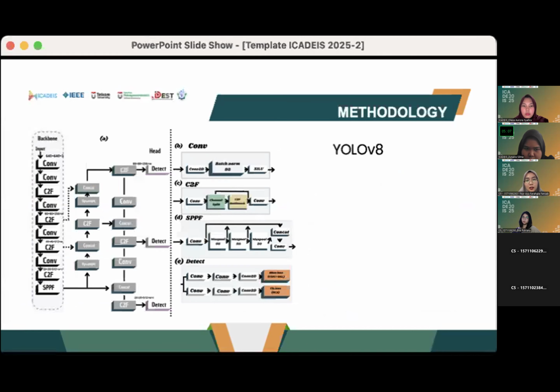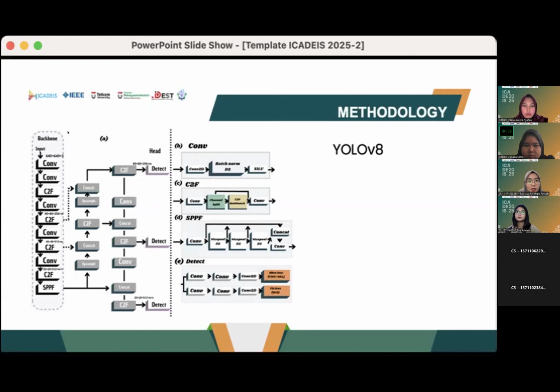In this research, we use YOLO version 8. YOLO version 8 is a deep learning model specifically designed for object detection. Unlike traditional machine learning methods, deep learning models like YOLO version 8 can automatically learn features from training data, making them more effective for complex tasks. YOLO version 8 improves on the previous version with a simpler and more efficient architecture, better accuracy, and faster performance.